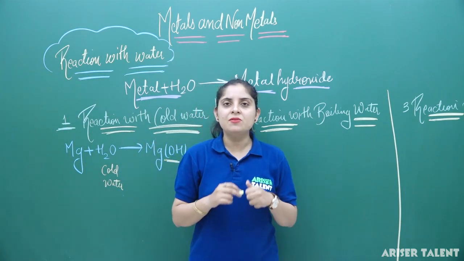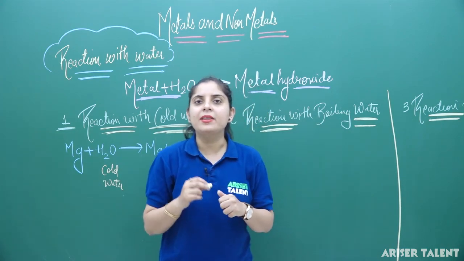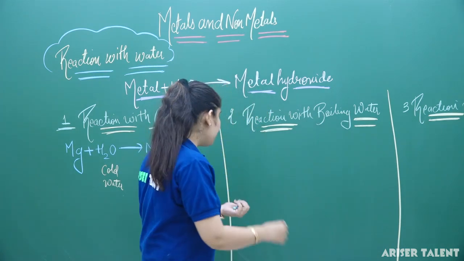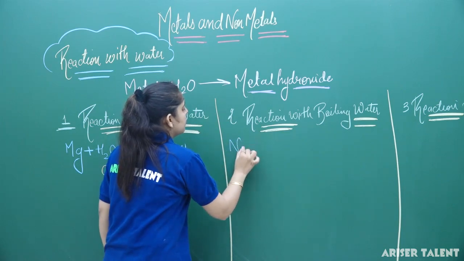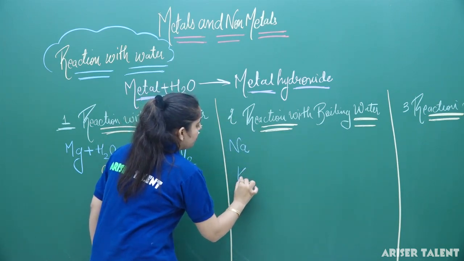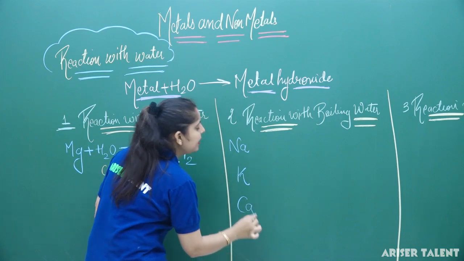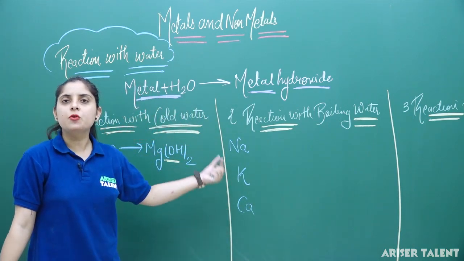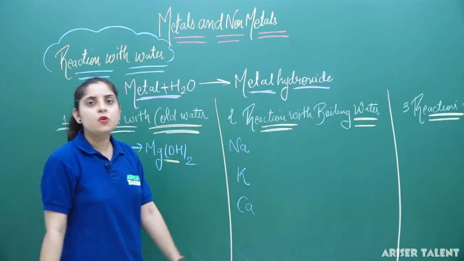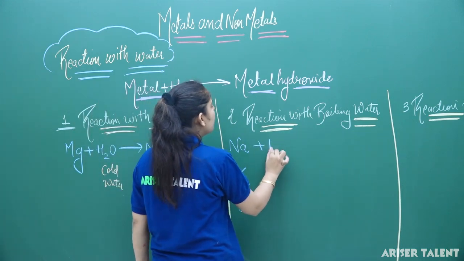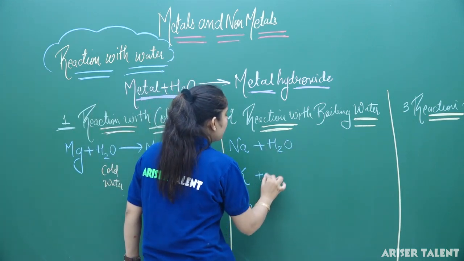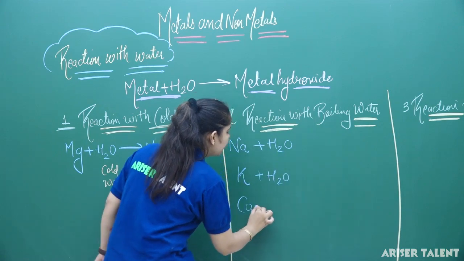Now, reaction with boiling water. There are some metals which react only when the water is boiled. These metals are sodium, potassium and calcium. These three metals react only in the presence of boiling water. So whenever you react these metals with boiling water, let's see what products we can obtain here.